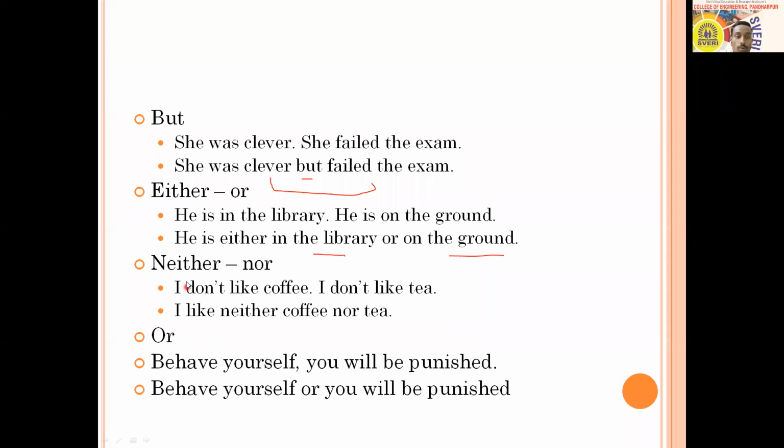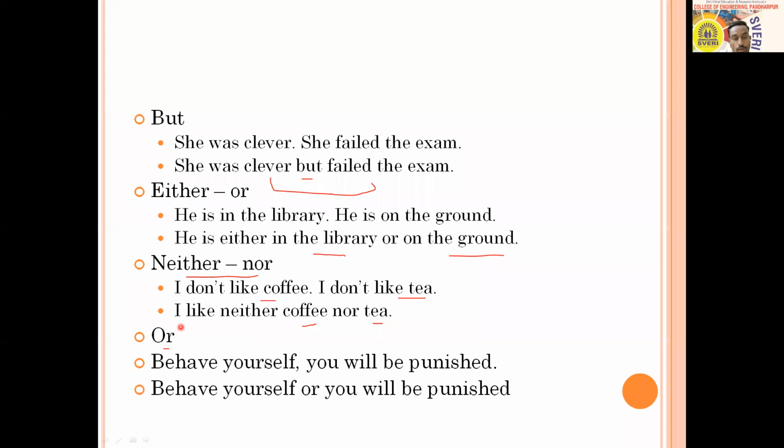Then next we will talk about neither nor. In the case of neither nor, you can think that it is for nothing, meaning out of two, nothing can be chosen. For such things, you can use neither nor. You can pronounce it as neither nor as well. So I don't like coffee. I don't like tea. You can use this sentence like this: I like neither coffee nor tea. So for such things.